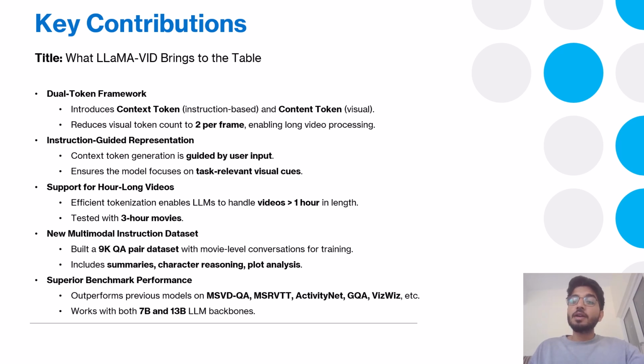The third thing is that the method scales to long hour videos. Thanks to the reduced token count, LLaMA-VID can process long video sequences, even movies, using existing LLMs like Vicuna. Fourth, the authors construct a high quality instruction dataset for training, including 9,000 movie level conversations. These cover summaries, character reasoning, scene understanding, and much more. And finally, the model achieves state of the art results across all benchmarks, on both video and image based tasks, proving that this method is not only efficient but also very effective.